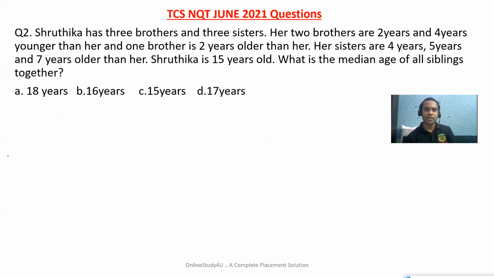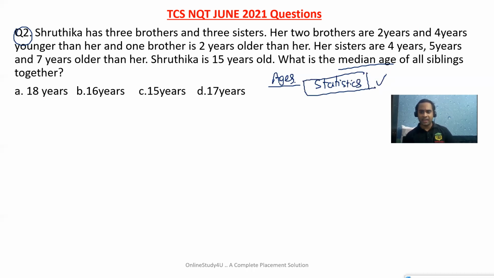Now, question number 2 is a problem from the topic averages. So this is a very simple question. See, a TCS question, when you read it, you'll always feel like you might not be able to solve it. So what is the median age? This kind of term will be given. But one thing I wanted to tell you, TCS is now focusing more on statistics, so you need to be very, very careful.